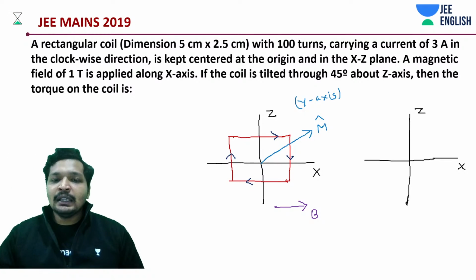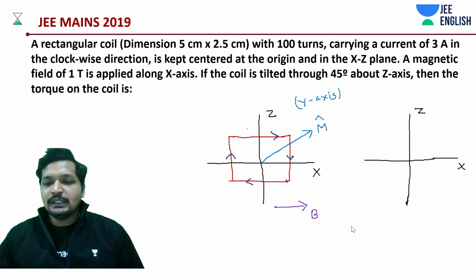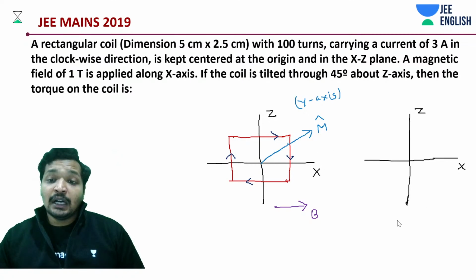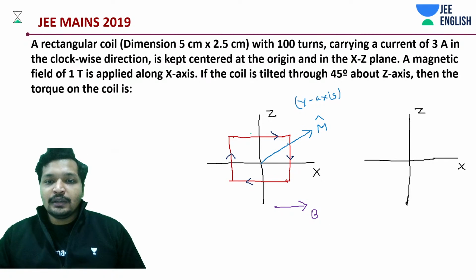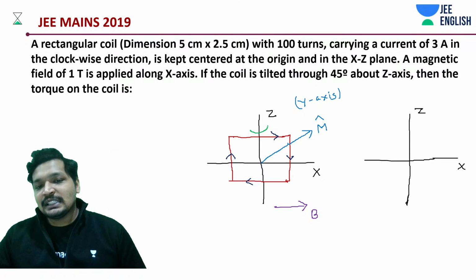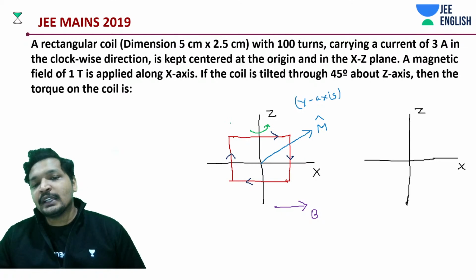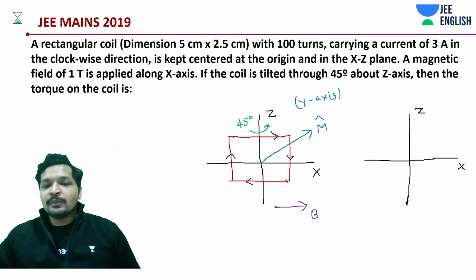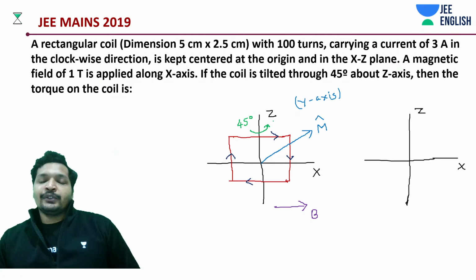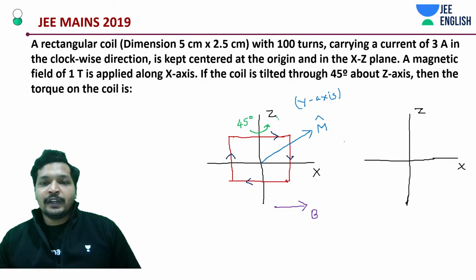Now what have we done? We said that we are going to rotate this coil about the z-axis. How many degrees? 45 degrees, like this. What happens to the moment? The moment also rotates 45 degrees.